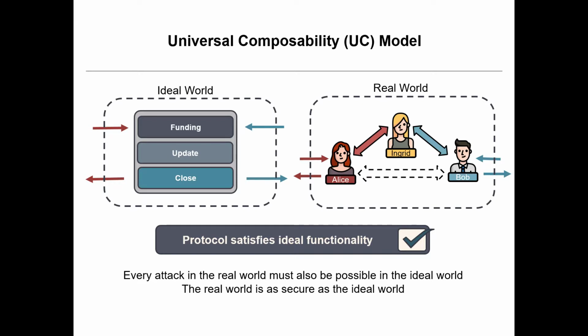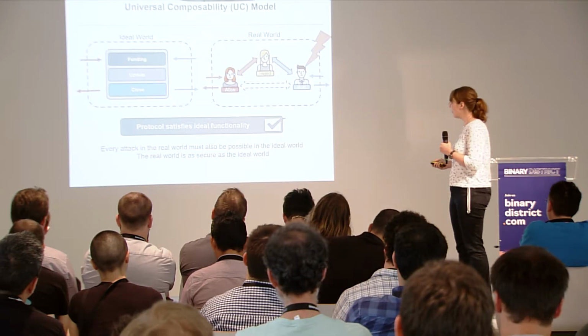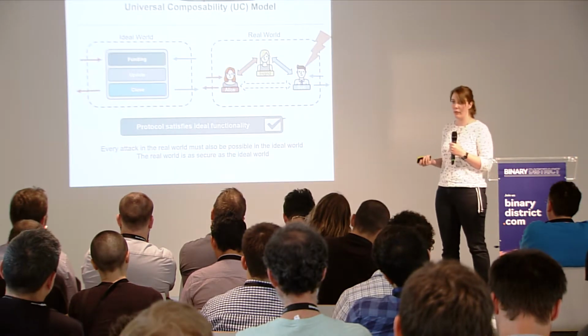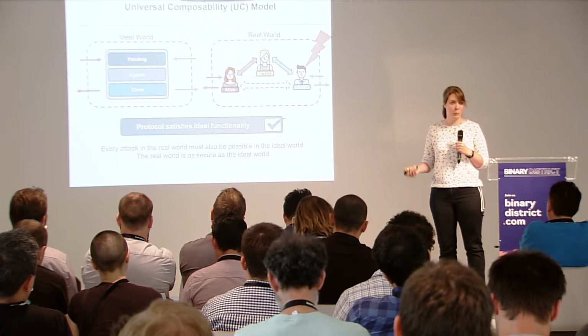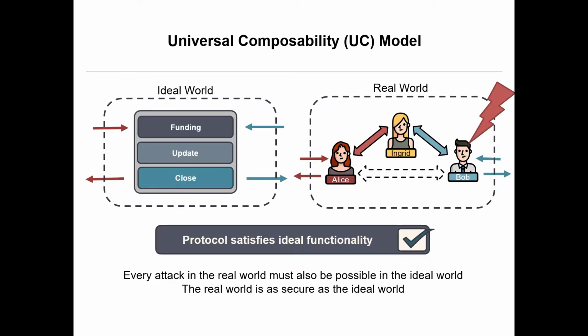So now the last step of the actual proof here is to show that these two are identical, so that the input and output behavior is identical. And that must hold especially when we consider attacks. So for every possible attack that we could have in the real world, someone aborts, someone misbehaves, someone sends wrong messages or not in time, the same attack must also be possible in the ideal world.